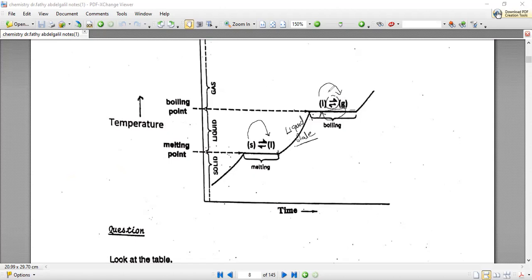This lesson will be discussed in detail, but in the topic of reversible reactions. It's not very important in that topic, but all I want you to know is that solid changes into liquid and liquid changes into solid at the melting point, and also at the boiling point, liquid can change into gas and gas can change into liquid. And if we keep on raising the temperature, the substance will change into the gaseous state and will stay gas forever because there is no state after the gas.